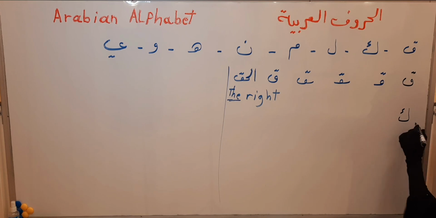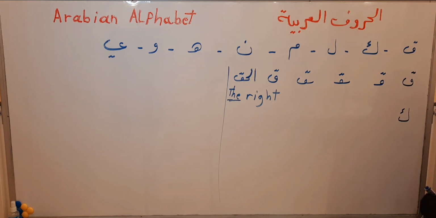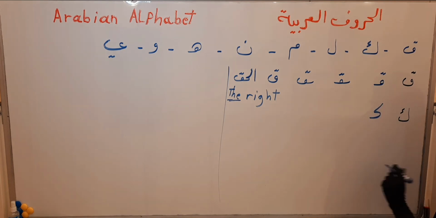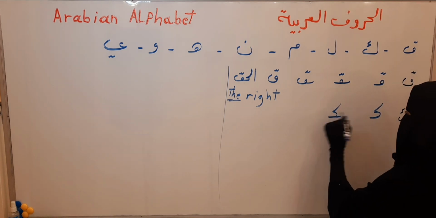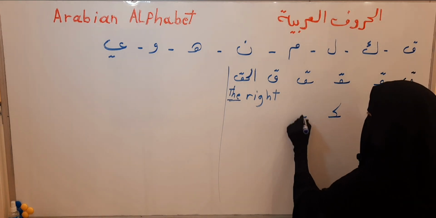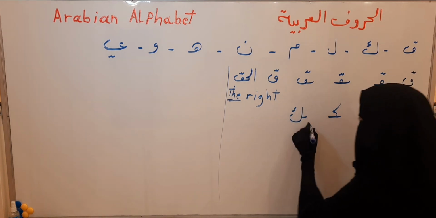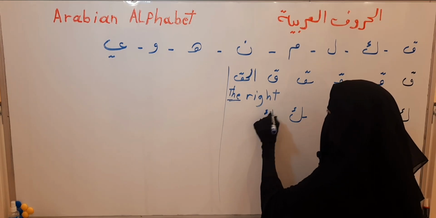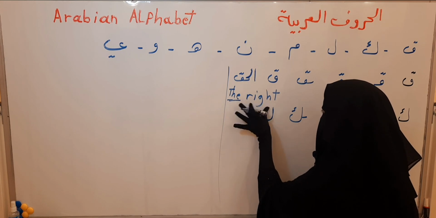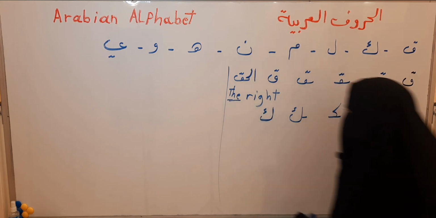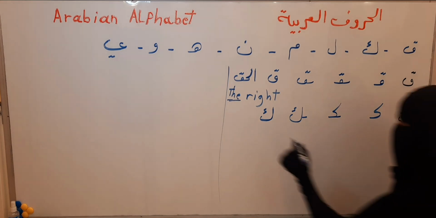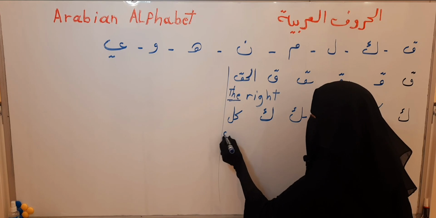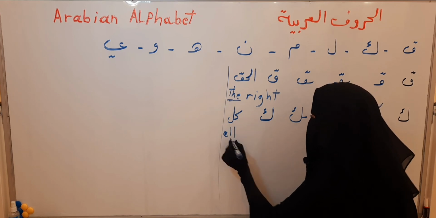Kaf. Kaf in the first of the word. Kaf in the middle of the word. Kaf in the last of the word connectly. Kaf in the last of the word separately. As we say, kul. Kul, it means all.